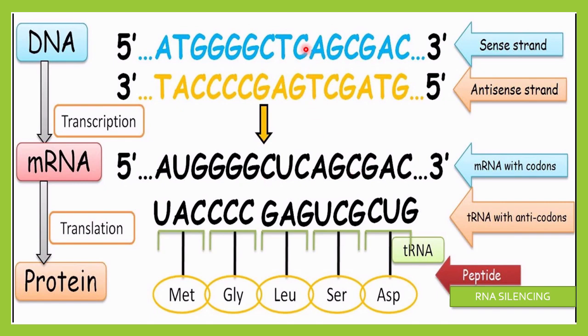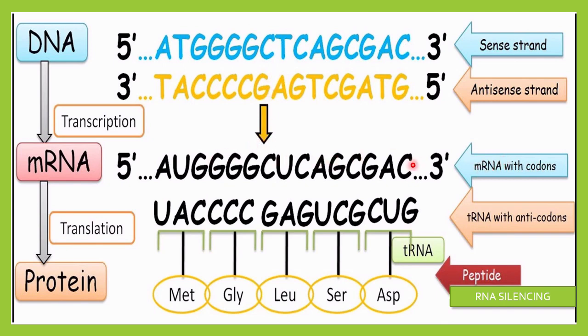Not both strands will express themselves as mRNA. Only one strand will be expressed as mRNA. One will be the sense strand and one will be the antisense strand. Because mRNA is single stranded, out of these two only one will be expressed.